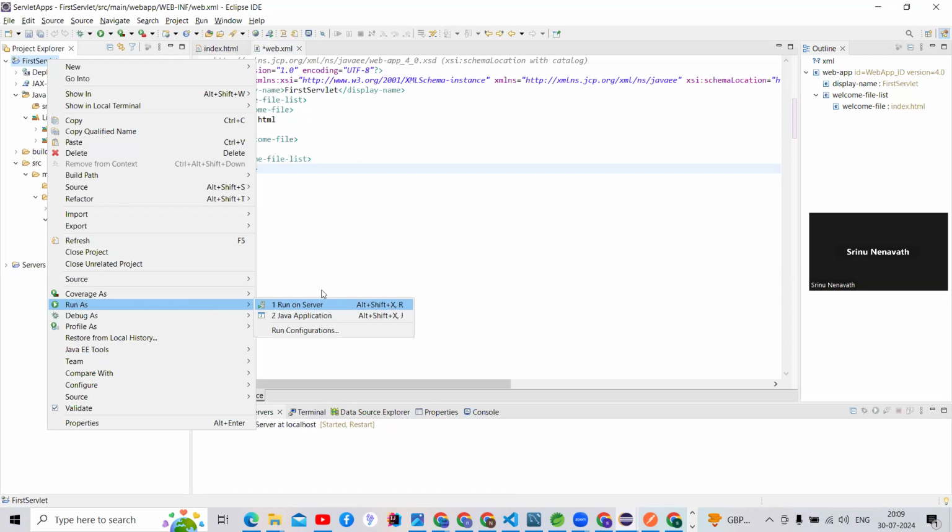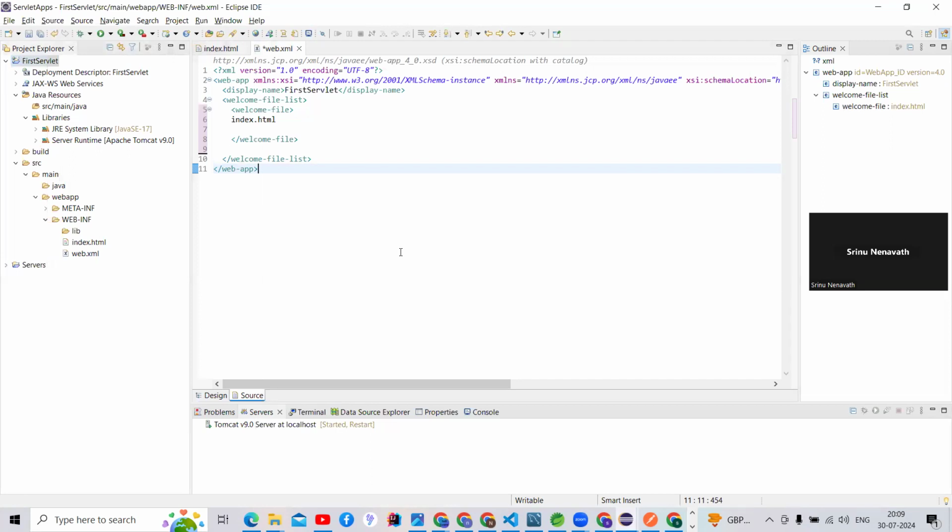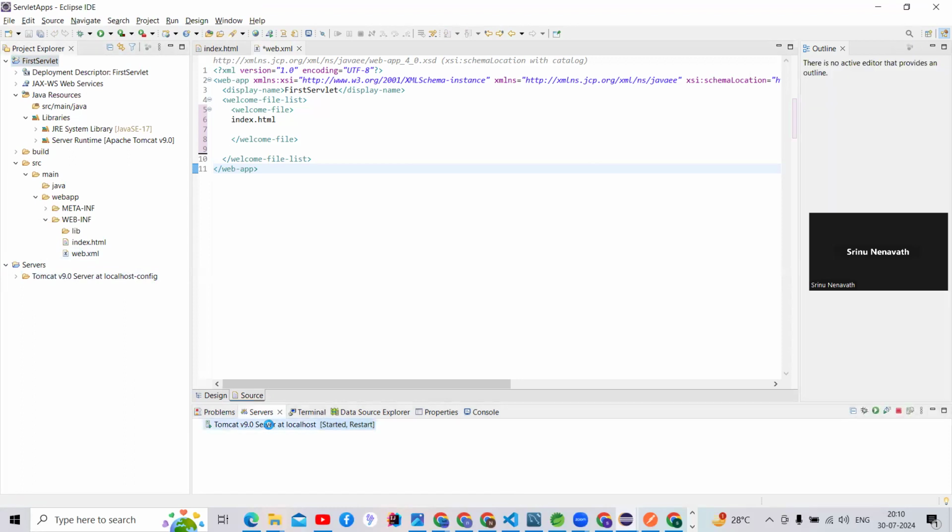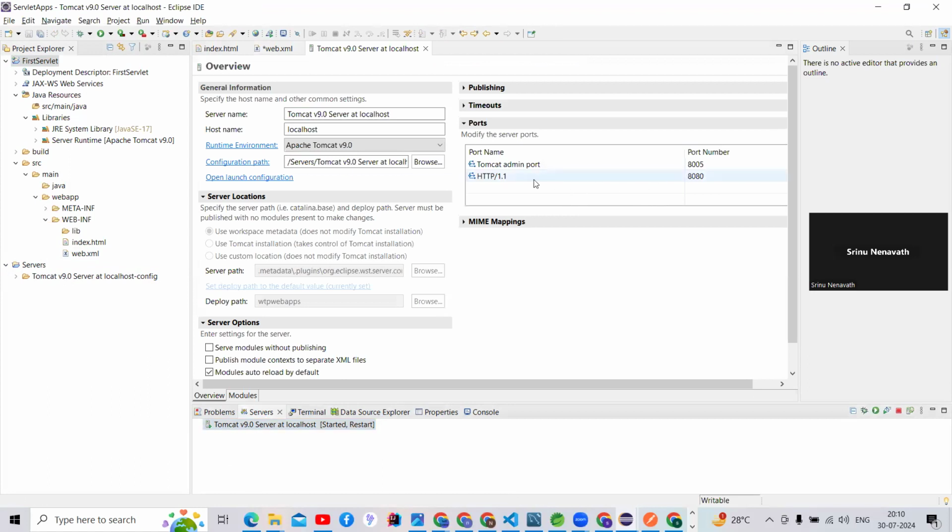Where is my server? Sir, where is our server? You people can check here. There is a Tomcat server. This is the Servers folder, and the Tomcat server is available. To open that server, double click on it, and it will show the server port number it is running on. See here, 8080 is my server port number.